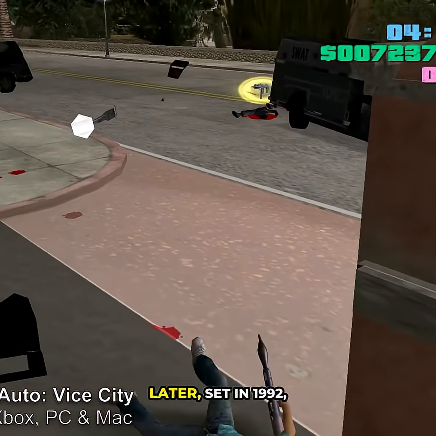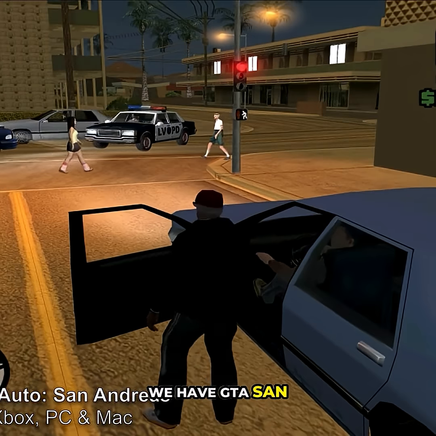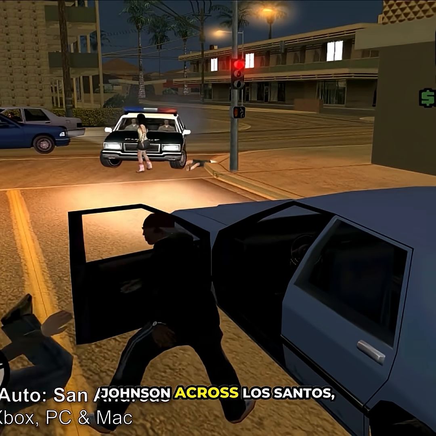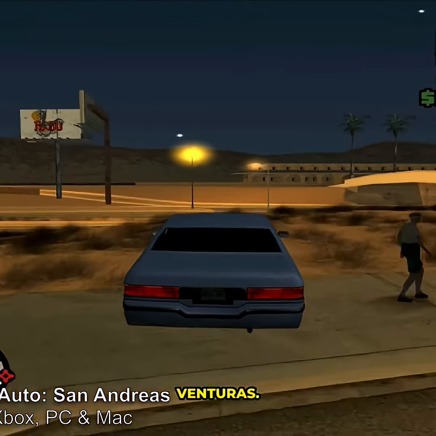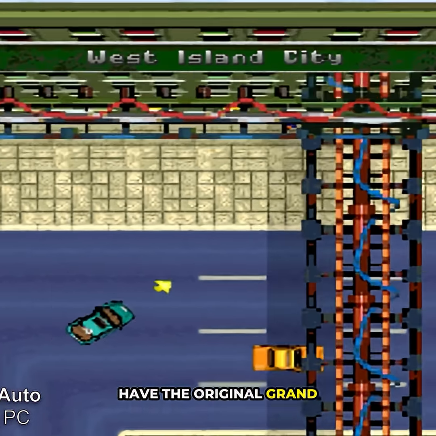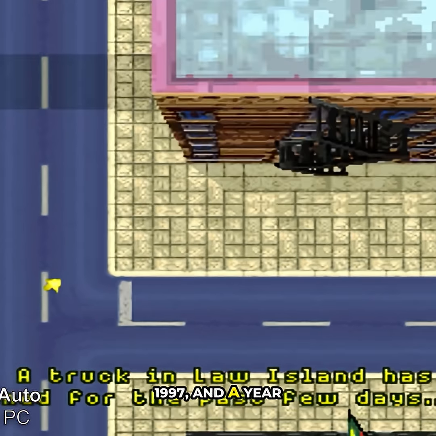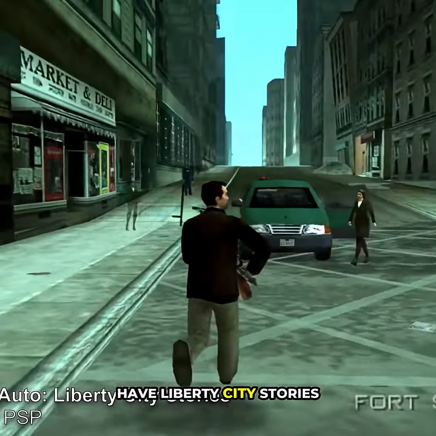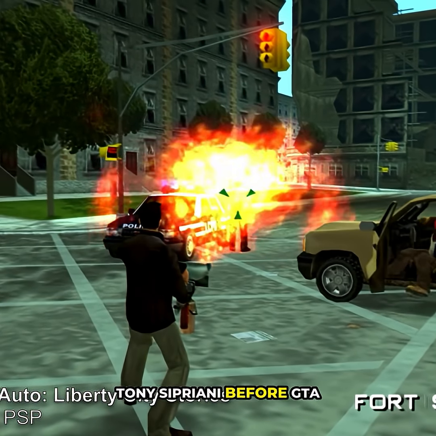And about 6 years later, set in 1992, we have GTA San Andreas, which follows Carl Johnson across Los Santos, San Fierro, and Las Venturas. 5 years later, we have the original Grand Theft Auto set in 1997, and a year later, in 1998, we have Liberty City Stories showing the rise of Tony Cipriani before GTA 3.